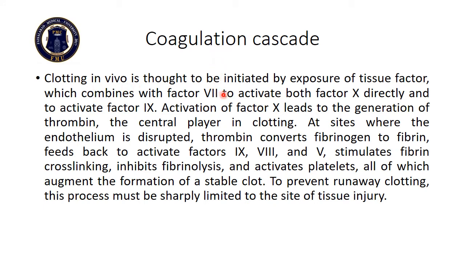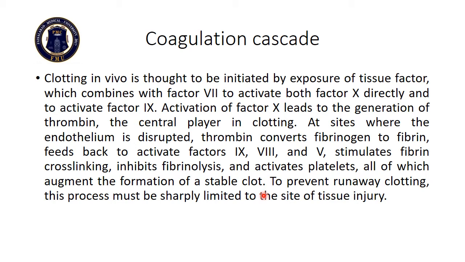Clotting in vivo is thought to be initiated by the exposure of tissue factor, which is coagulation factor 3. It combines with factor 7 to activate both factor 10 directly and factor 9. Activation of factor 10 leads to generation of thrombin, which is a central player in clotting. At sites where the endothelium is disrupted, thrombin converts fibrinogen to fibrin, and feeds back to activate factors 9, 8 and 5, which stimulate fibrin cross linking, inhibit fibrinolysis and activate platelets, all of which augment the formation of a stable clot. This is a normal phenomenon.